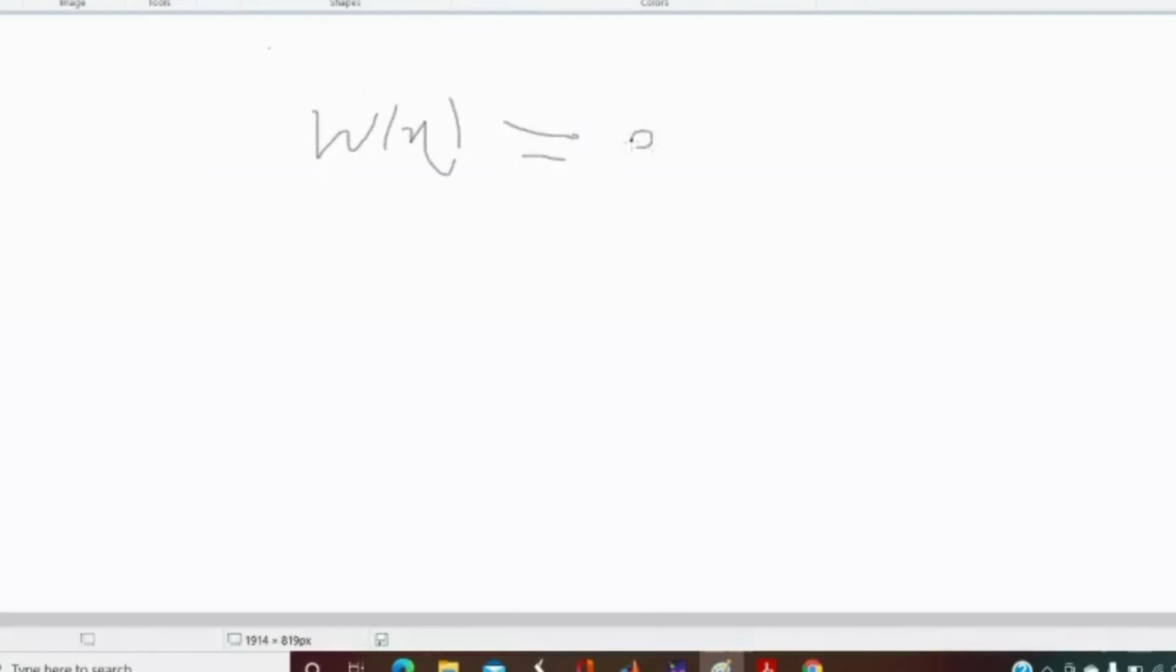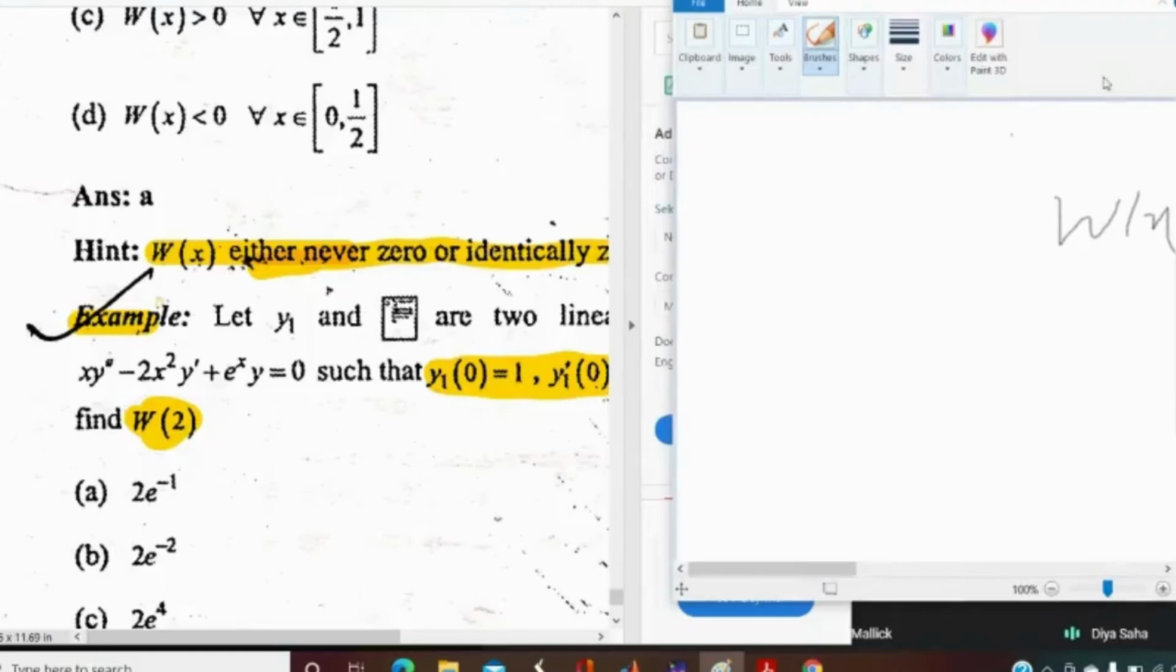What is the Wronskian you are getting? Sir, what is Abel's theorem? I have already mentioned Abel's theorem, na? Okay, I am just saying Wronskian. Please tell me what is Wronskian? 2 into e to the power x square.